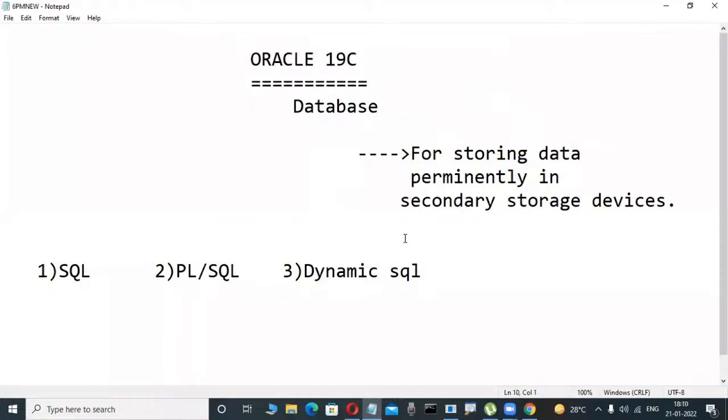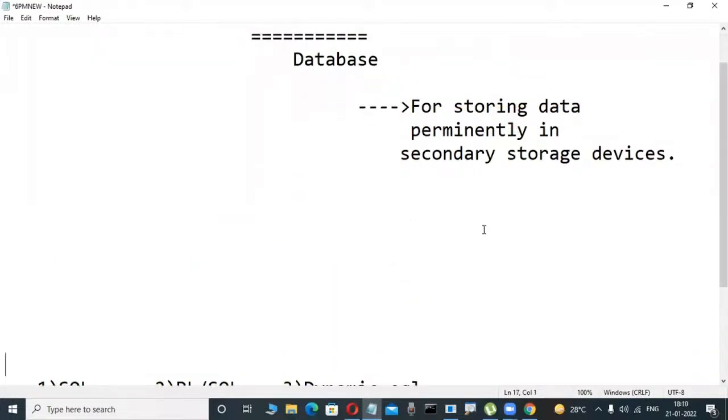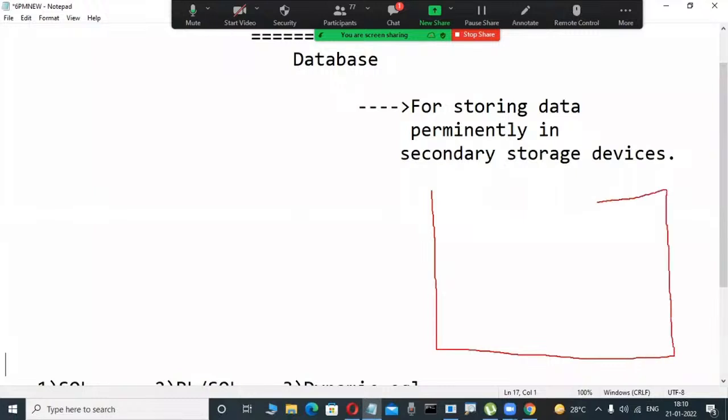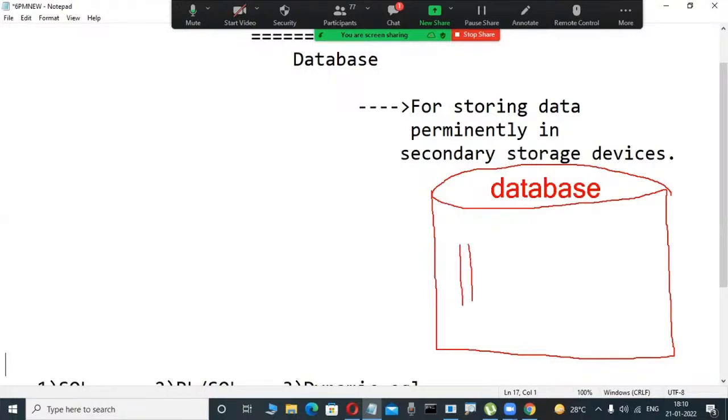These types of databases are relational databases, available from the 1970s onwards. Relational databases do not store a random collection of data; they only store a structured collection of data. Yesterday I told you, suppose this is an Oracle database. A database is some place where a structured collection of data is stored in an organized fashion.